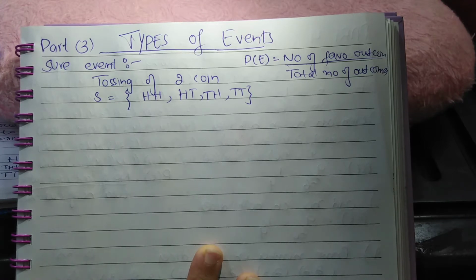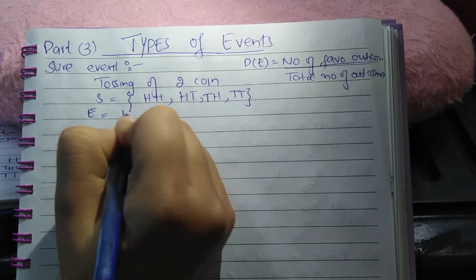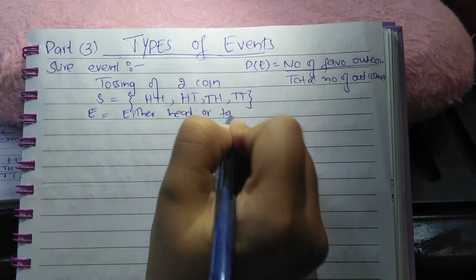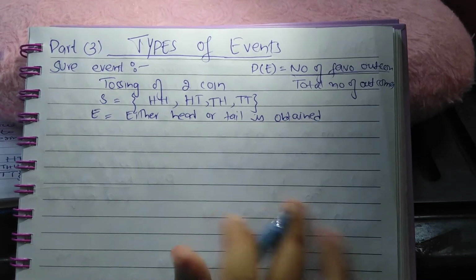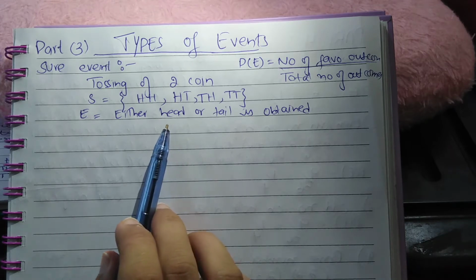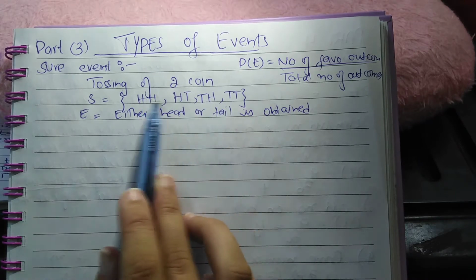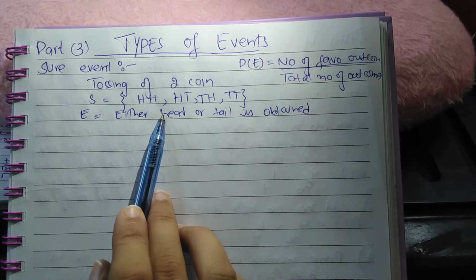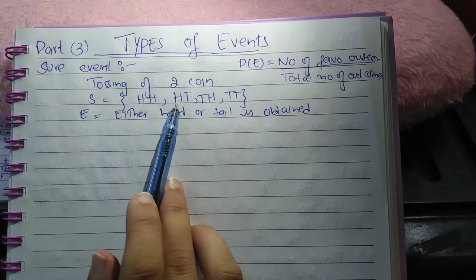Now I am defining the event as either head or tail is obtained when tossing two coins. In all four outcomes, in all the cases, a head or a tail is obtained. So in this event, the number of favorable outcomes will be 4.